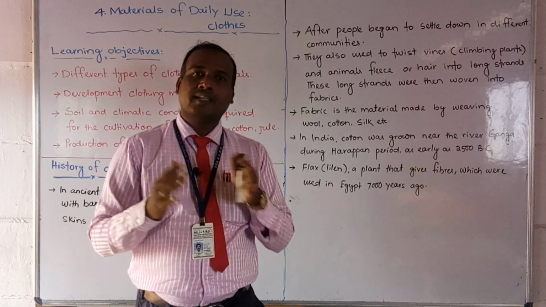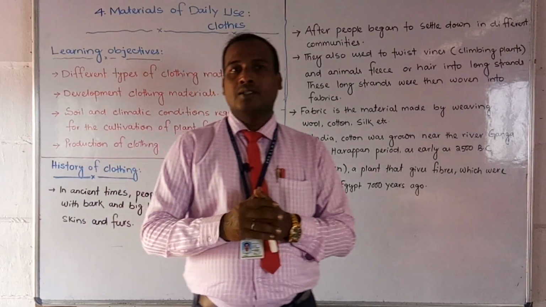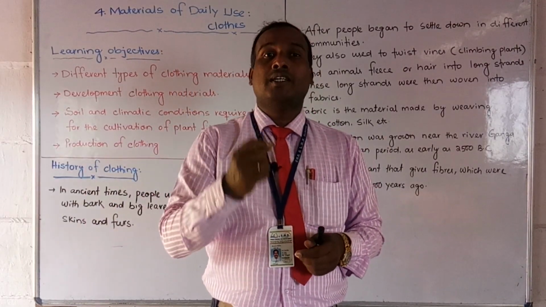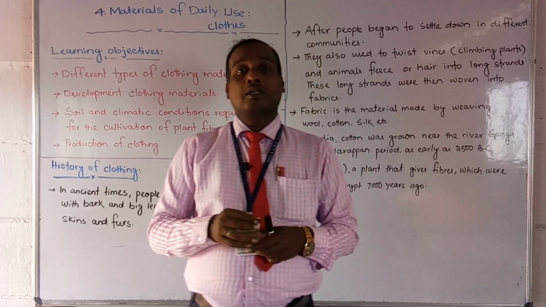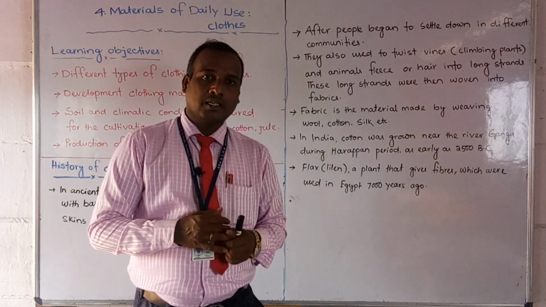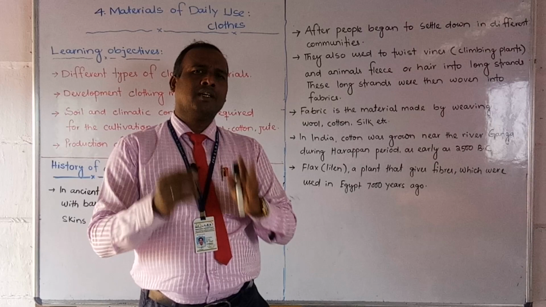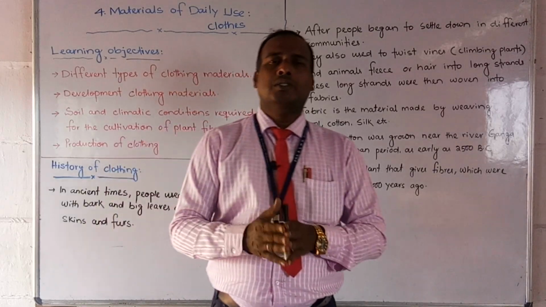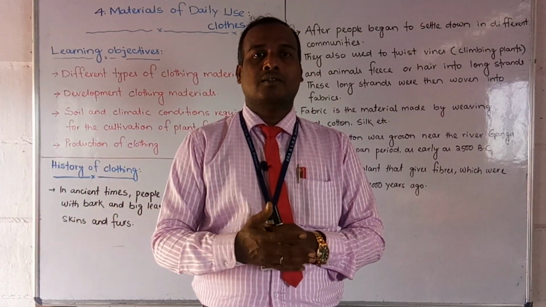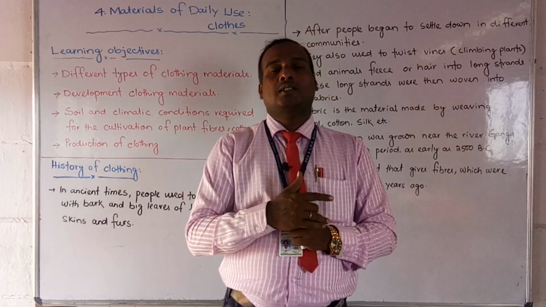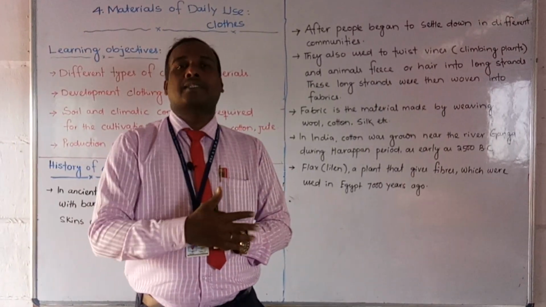Shelter चाहिए, रहने का घर चाहिए. Yes, we need house, shelter. And also clothes we need. The main important things are food, clothes and shelter. For living organisms, these are the three basic needs.